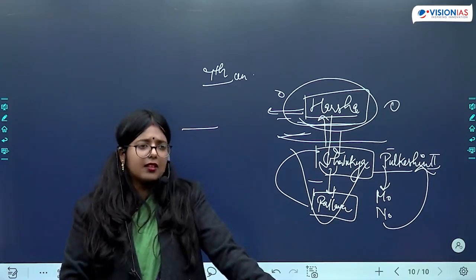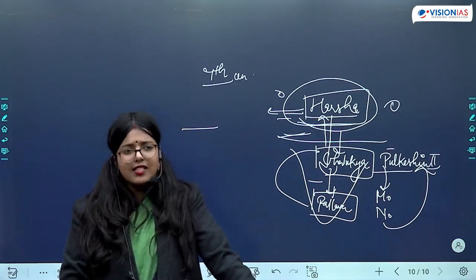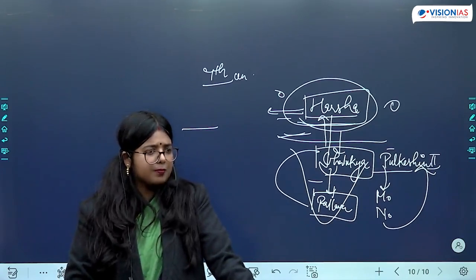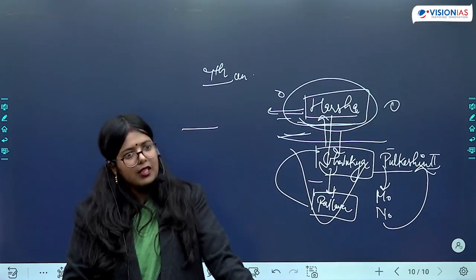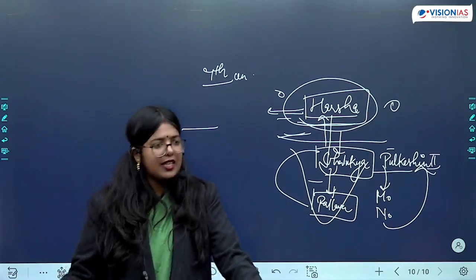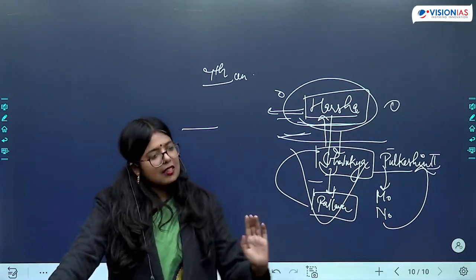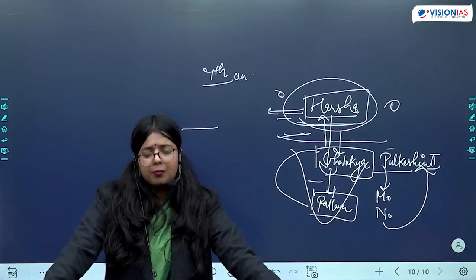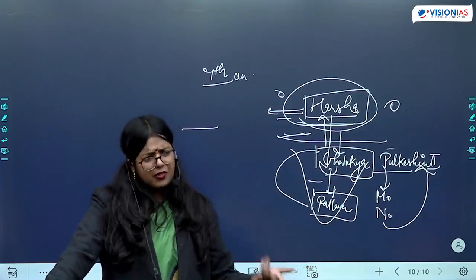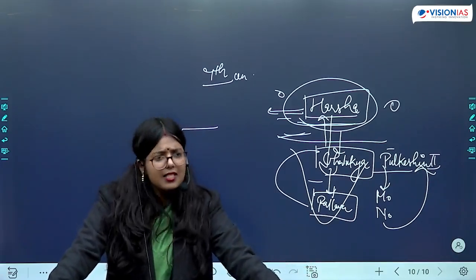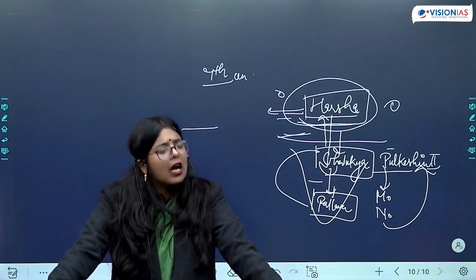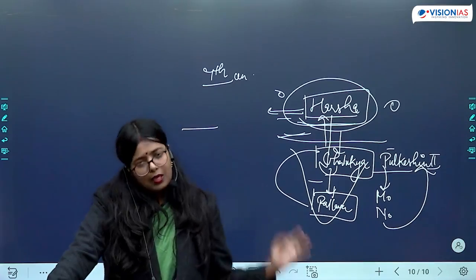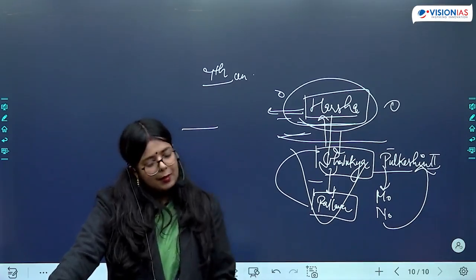Harsha Charit. Has he composed any other text apart from Harsha Charit? Kadambari. Okay, so you should remember Kadambari as well. So Harsha Charit and Kadambari. There is a Bans Kheda inscription, present day Uttar Pradesh, which is attributed to Harsha's reign, which is mentioning about Harsha. So that is another thing that you can remember.